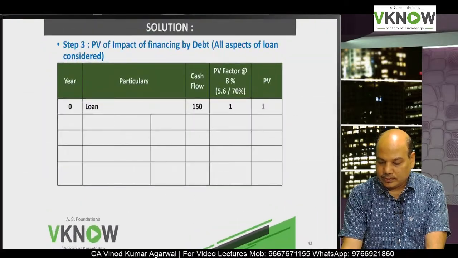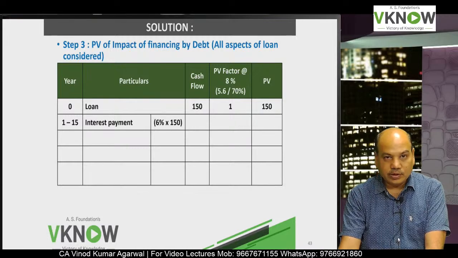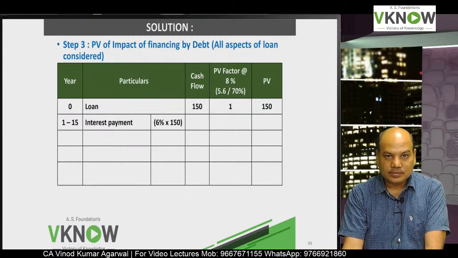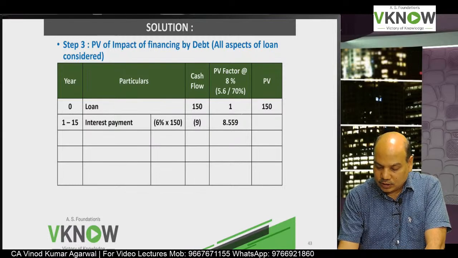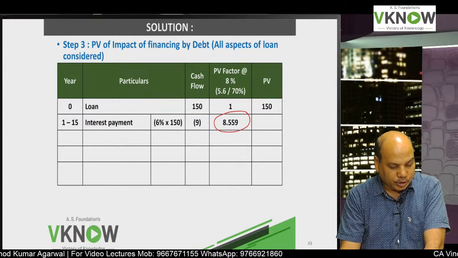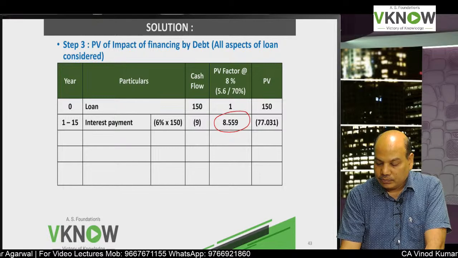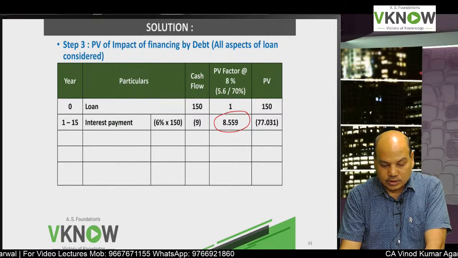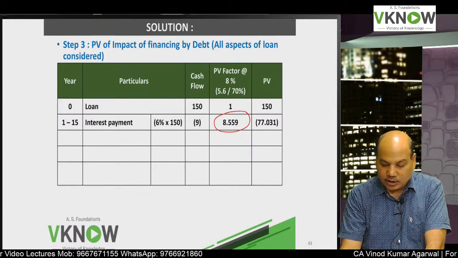So loan amount is 150. Interest will be paid every year, 6% of 150, that is 9. If you look at your question book, the factor is given, 8.559. Multiply into 9, 77.031. Please reply if you have a doubt.